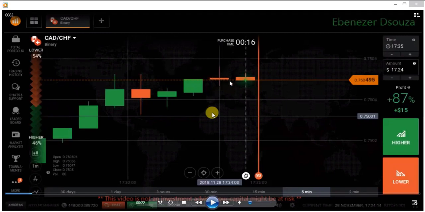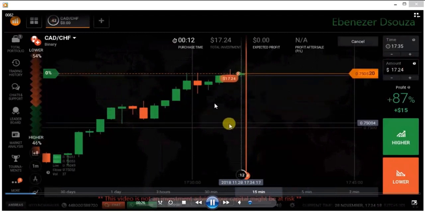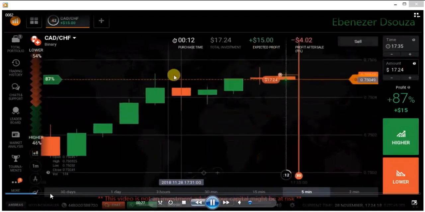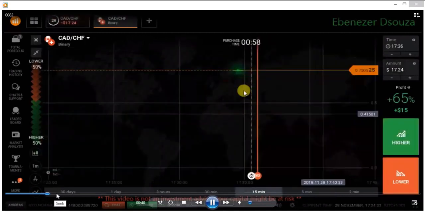Again you are seeing a sellers candle here, a reversal sign. So you can place here a put option instead of a call option at this area. Okay, always go with possibilities. If you go with possibilities, there are more chances to win your trades.